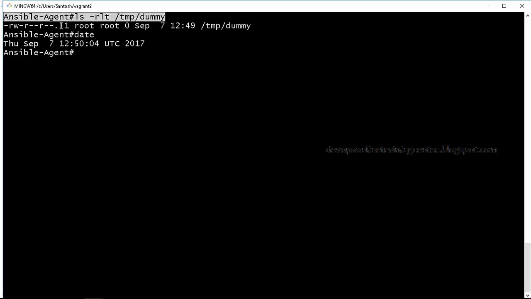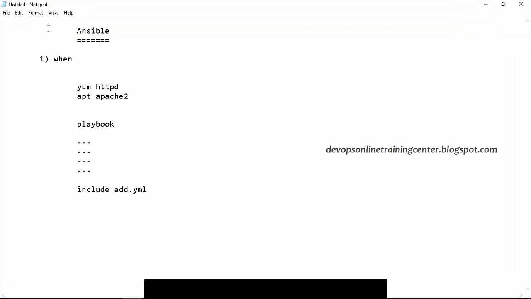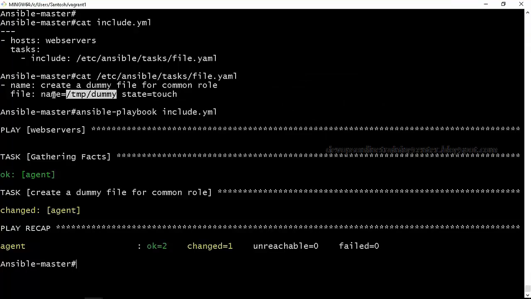So this is to create a file. If you want to create a directory, we can also do that, but instead of the file name, we give the directory name, and for state we need to give directory instead of touch. That will create a directory. So let us try that also.